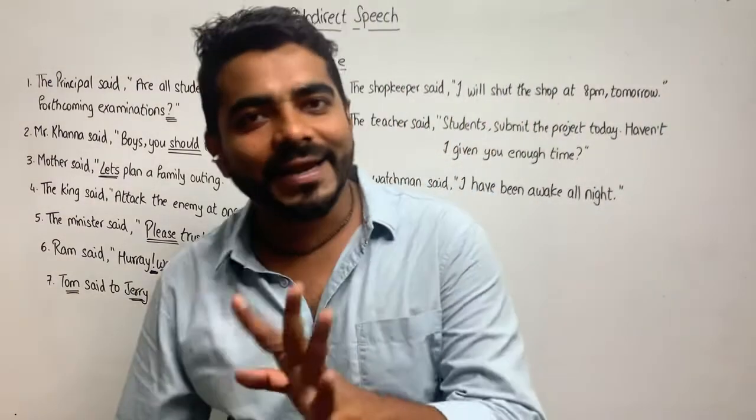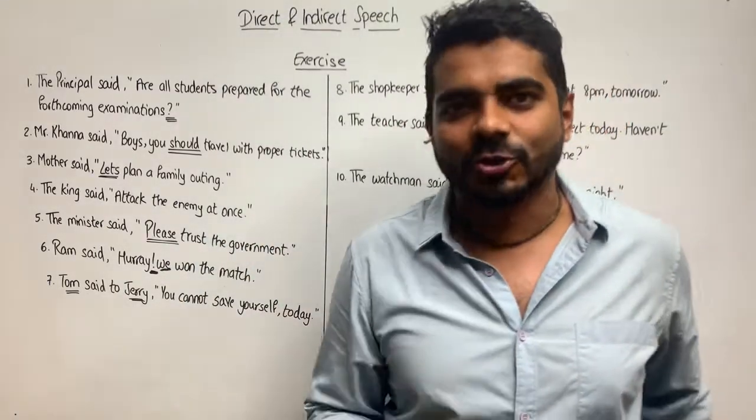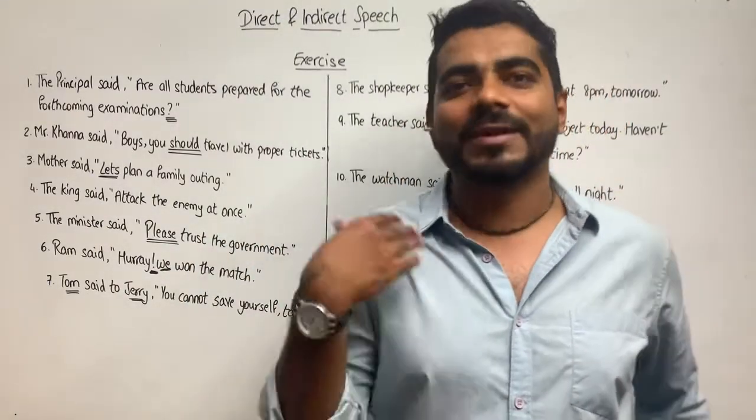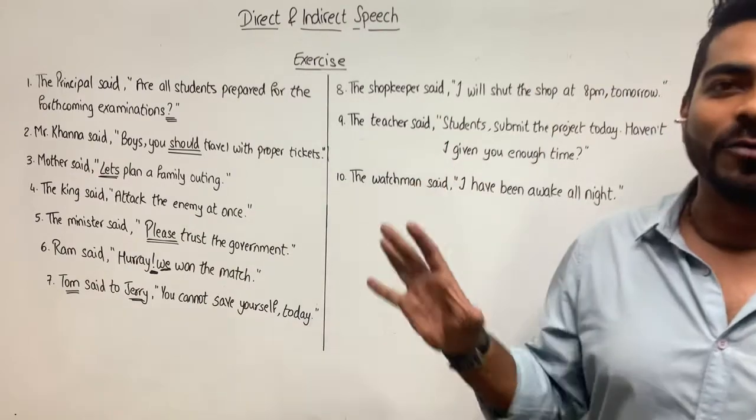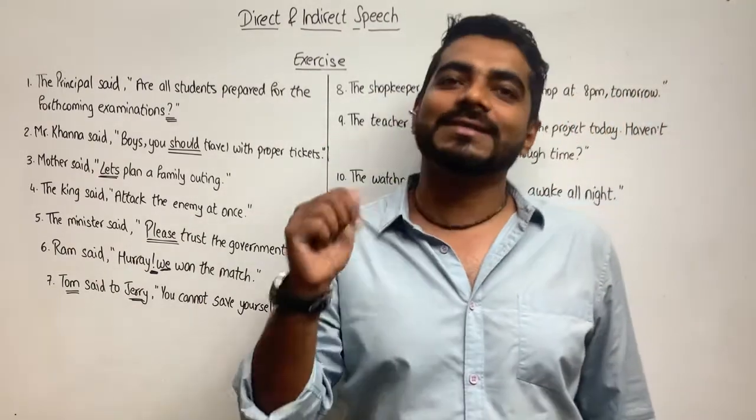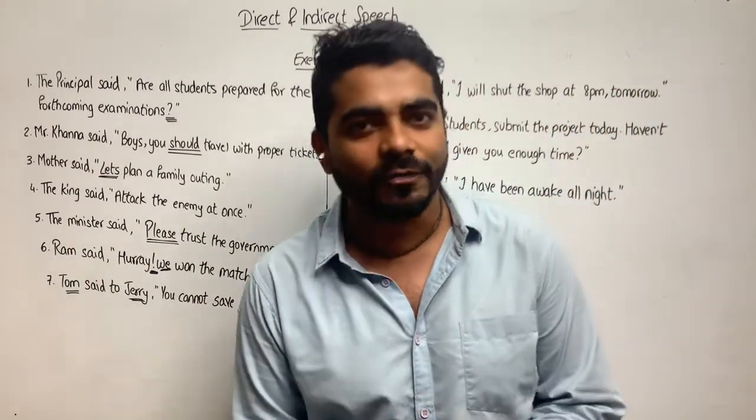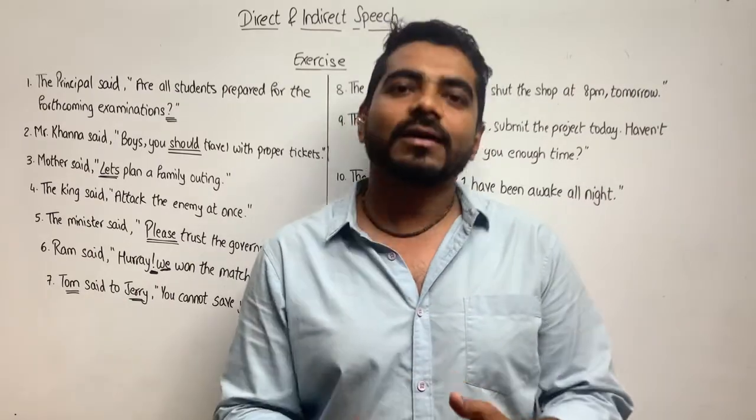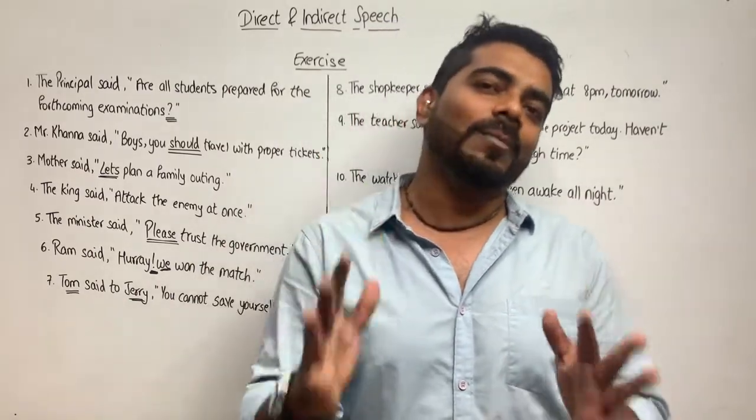Alright, so that was direct and indirect speech. If you don't get it in the first go, see it twice, thrice, 5 times, 10 times till you get a proper hang of it. In most exams, this is a compulsory question. So don't let go of it. If it is difficult, read it 10 times, it will become easy.